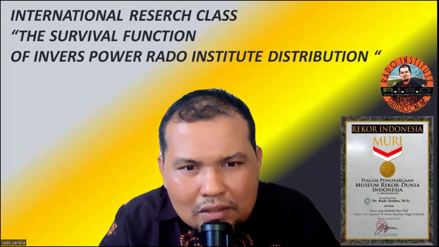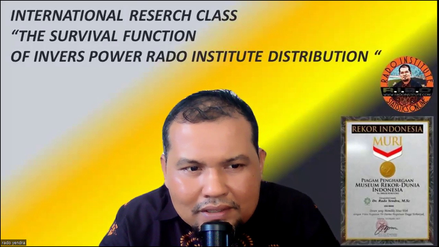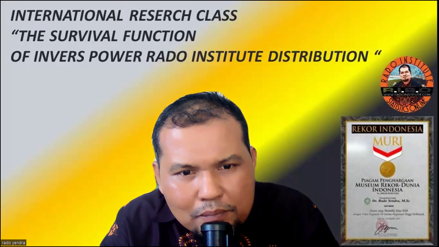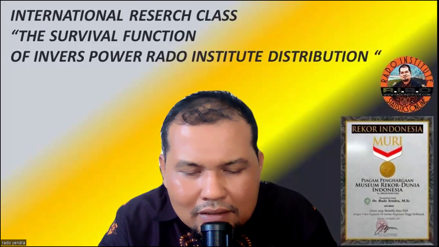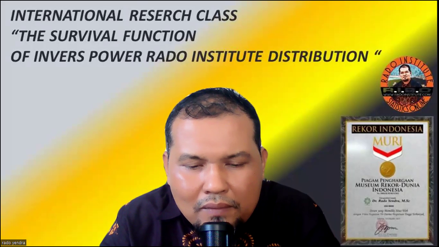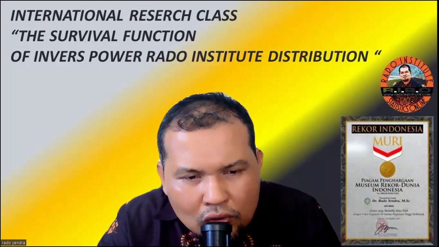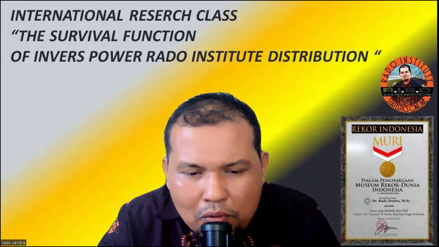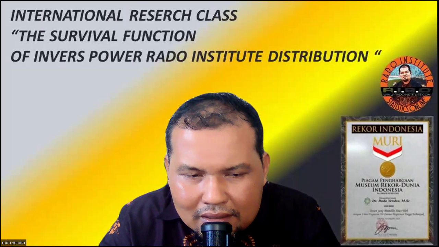For this time, we will continue our discussion about some properties of the inverse power Rado Institute distribution, namely the survival function. The survival function is a very important function in the survival analysis field.